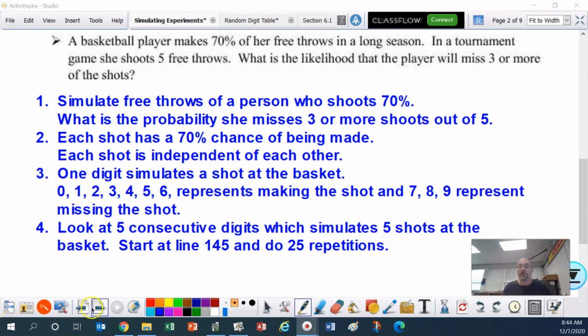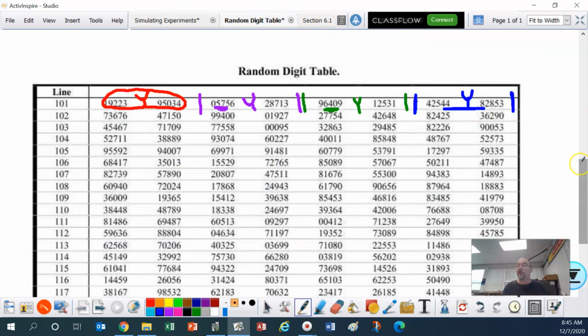Okay, so I'm just going to look for 7, 8, and 9, folks. If there are 3 or more 7s, 8s, or 9s out of the 5 digits, that means that's a yes. She missed 3 or more. All right, so we're going to go to line 145.